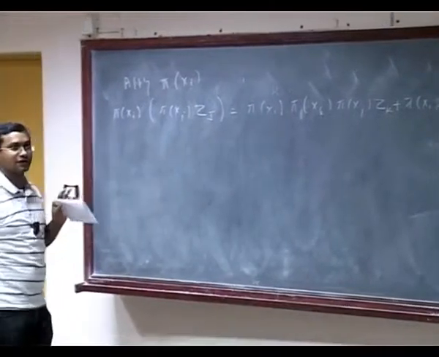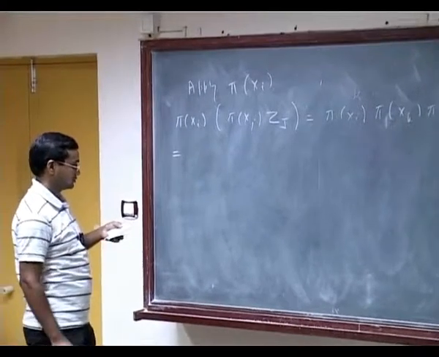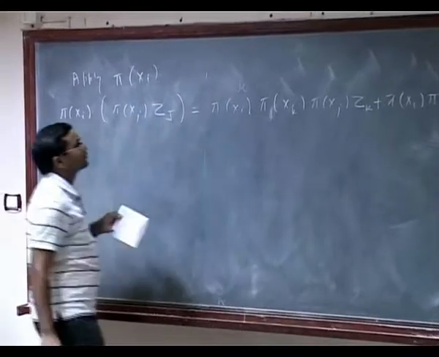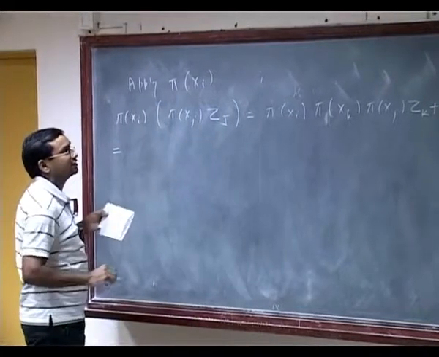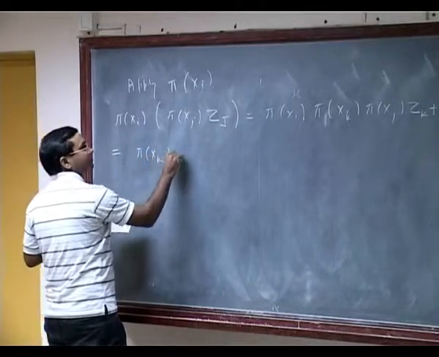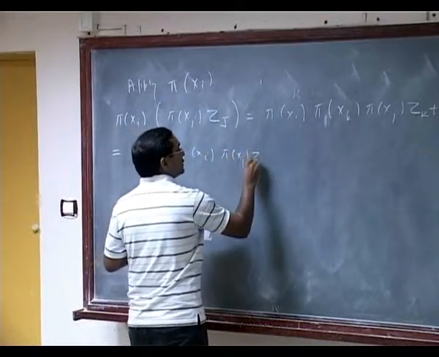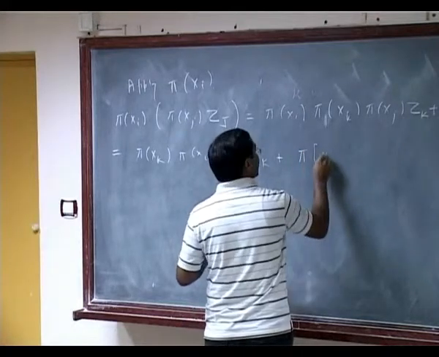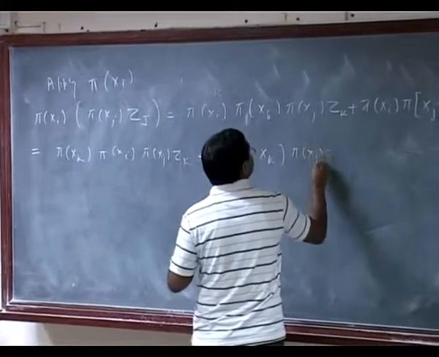You can check whether I am writing correctly. So first what I am going to do, I will just switch this to here, xk and xi. So use Cp minus 1 because I have length less. So I can apply that. So I have pi xk, pi xi on pi xj zk. Then I have to write the bracket of that. So pi of xi xk, then pi of xj zk.